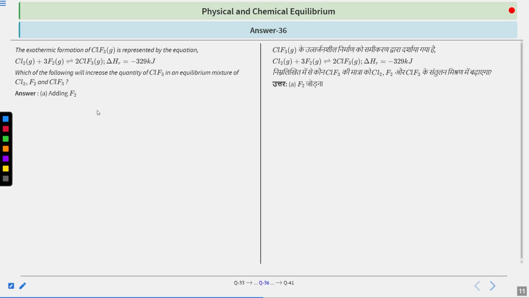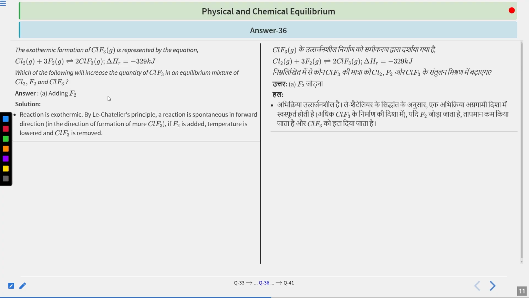For those who have solved it, the correct answer is A, adding F2. Now, since this reaction is exothermic as delta H has a negative value, so by Le Chatelier principle, the process is spontaneous in the forward direction. Now, if F2 is added, the equilibrium shifts forward and ClF3 is formed. Okay, so adding F2 is the correct answer.